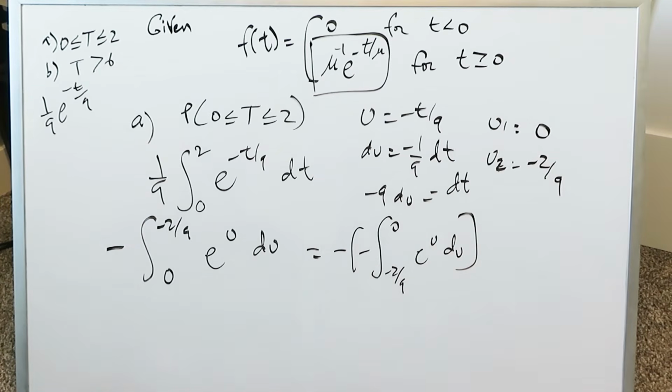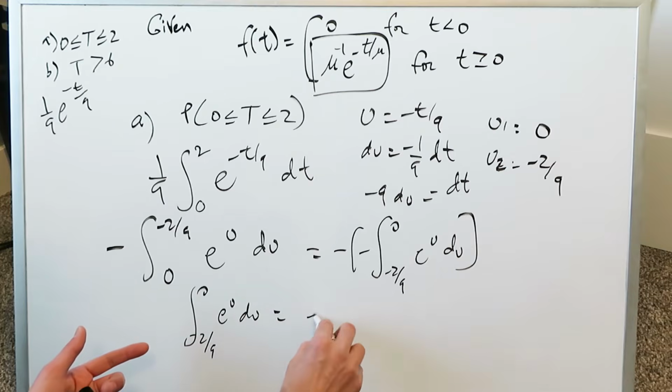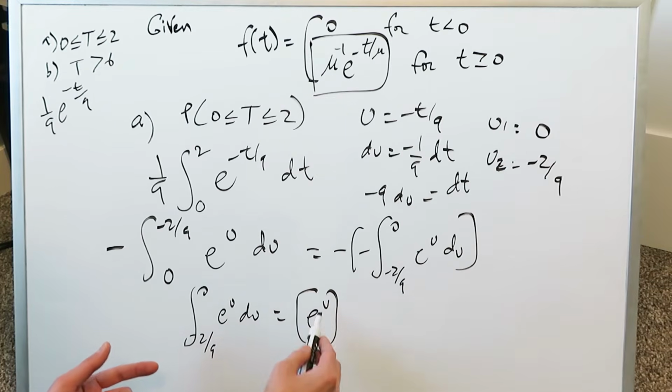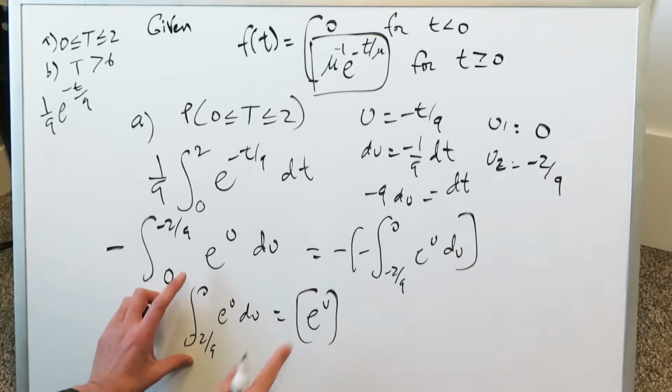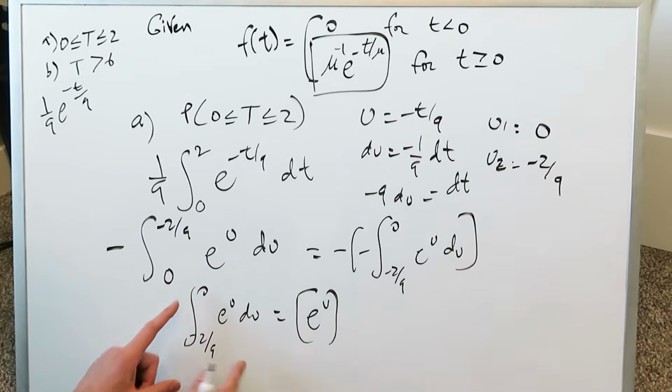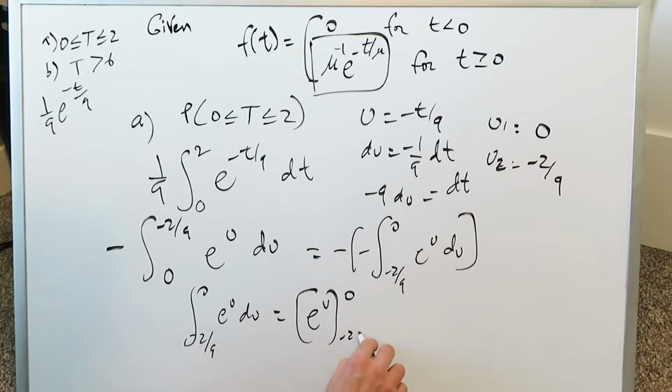That's exactly what we have. The minuses will cancel. So I'm looking here now at the integral from minus 2 over 9 to 0 of e to the u du. And when you integrate this, this is easy. It's just e to the u. Do not resubstitute back your u. Leave it unsubstituted, but keep these new limit values, 0 and minus 2 over 9.